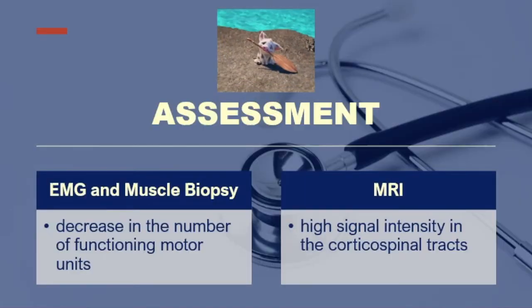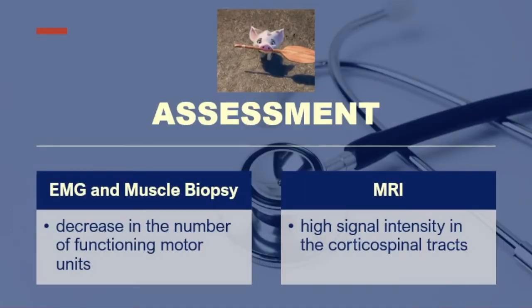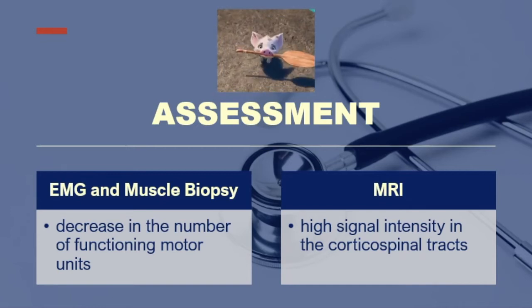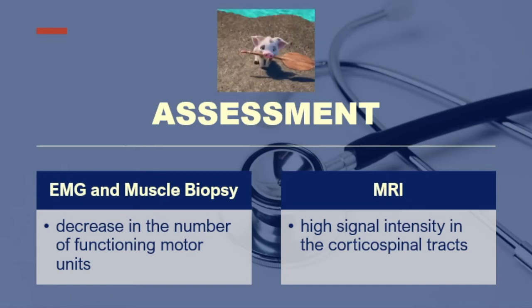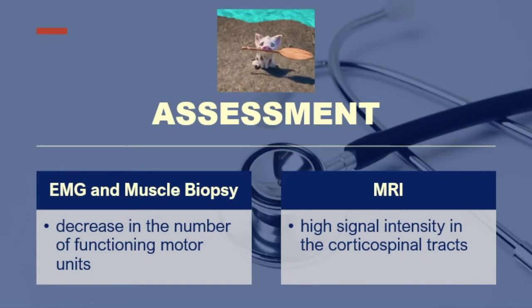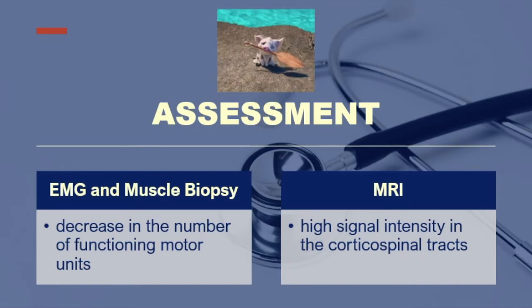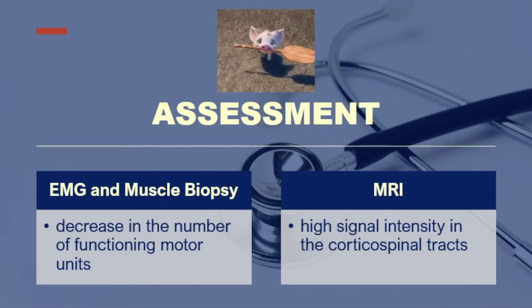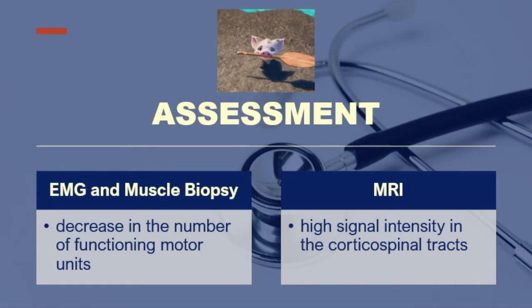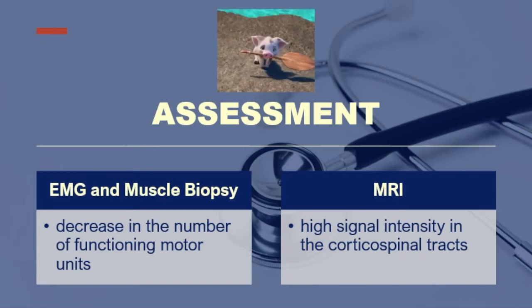Now, assessment findings. In your EMG and muscle biopsy, it would be found out that there is a decrease in the number of functioning motor units, whereas an MRI would show high signal intensity in the corticospinal tracts. Okay, so if we have ruled out other neurologic disorders and there is a decrease in the number of functioning motor neurons or units, we would suspect ALS or Lou Gehrig's disease.